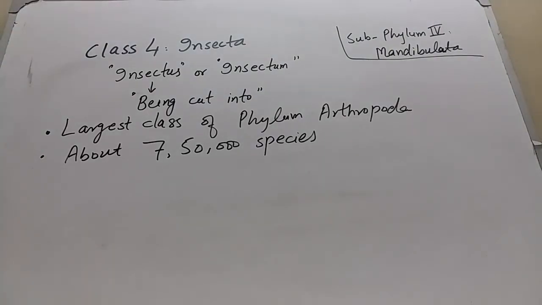Class Insecta is the largest class of phylum Arthropoda, and the number of species reaches up to 7,50,000 or even more. So it is the largest class of phylum Arthropoda with more than 7,50,000 species.